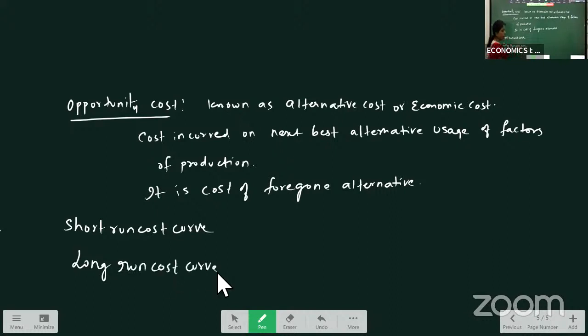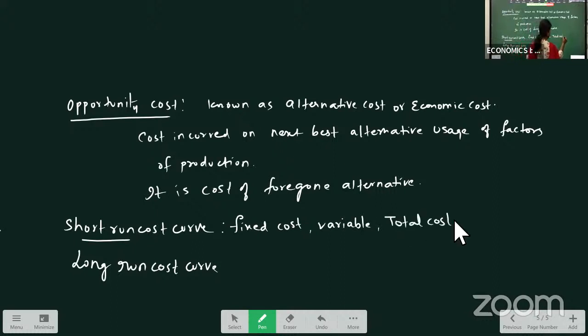Based on our production, we have short run and long run cost curves. In the short run, what all will we have? Generally, when we study production in the short run, we have fixed factors and variable factors. So based on that, in the short run, we have fixed cost, variable cost, and total cost. These all we will have in the short run.